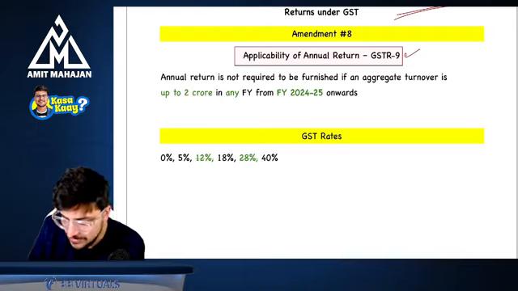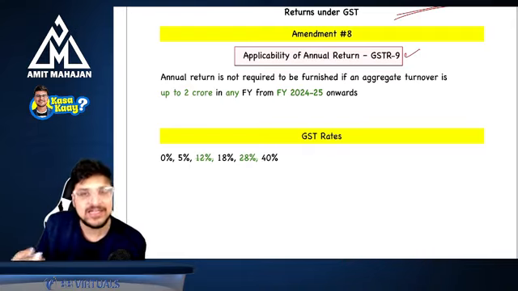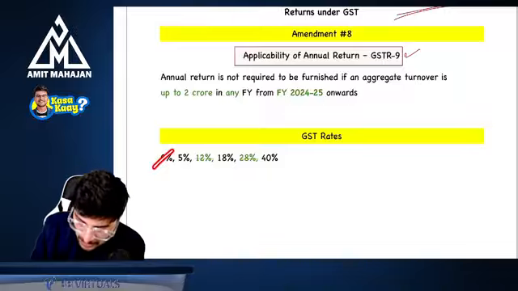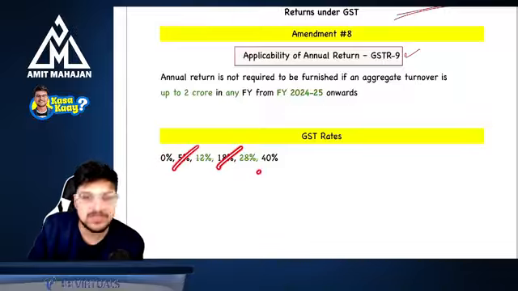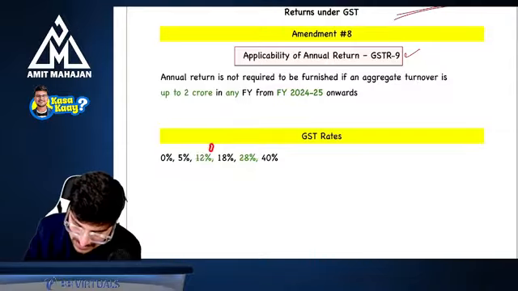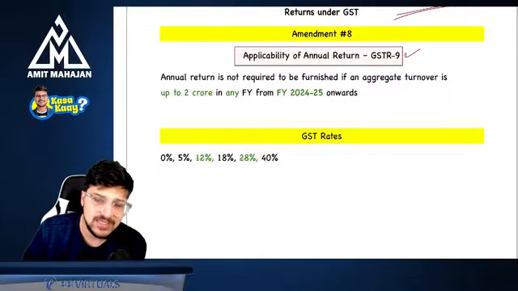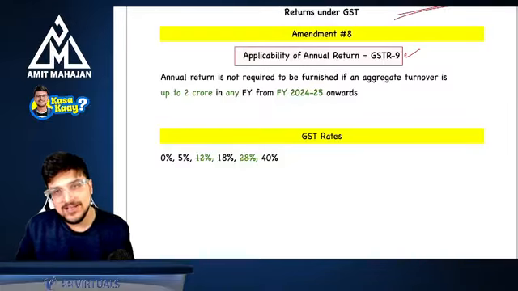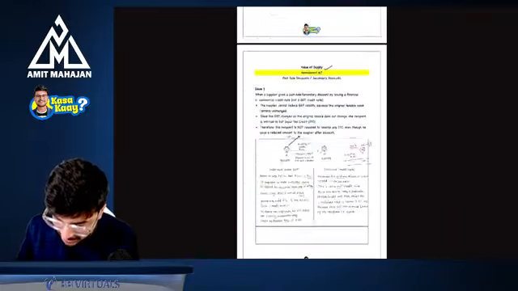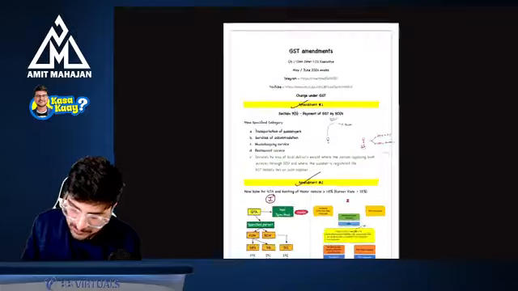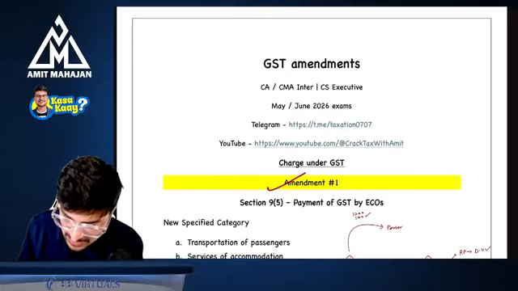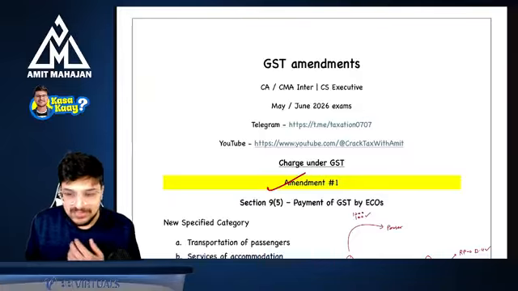Okay. Now the last amendment for you, that is your GST rates. In GST rates, I have already told you there are only 4 rates: 0%, 5%, 18%, and 40%. These 2 rates have been removed: 12% and 28%. Right. So guys, these were the amendments which were there in your inter syllabus. I hope that you are clear with these amendments.